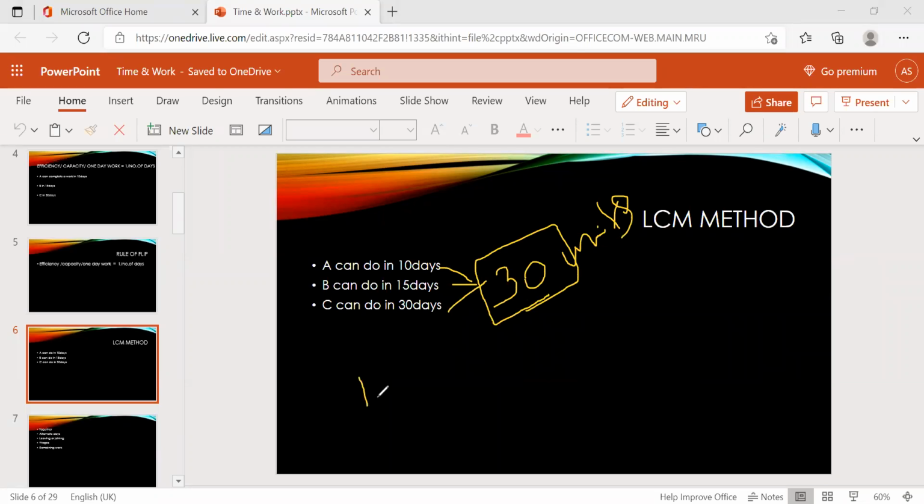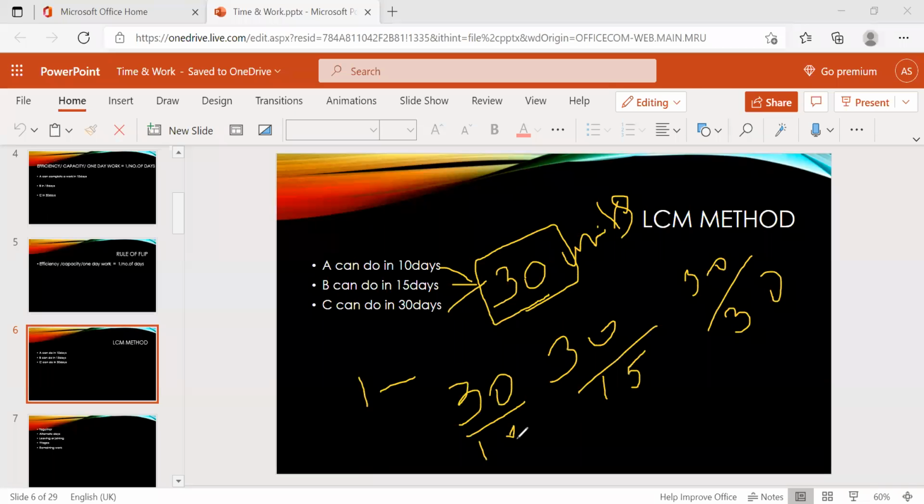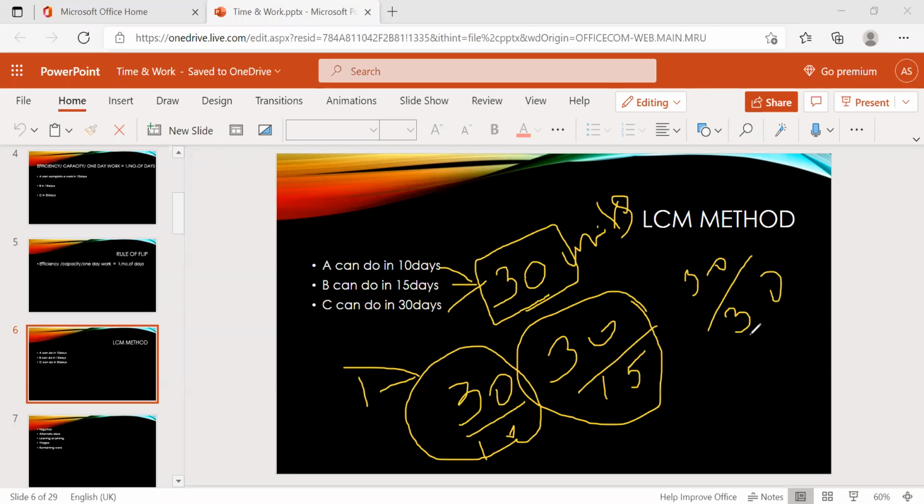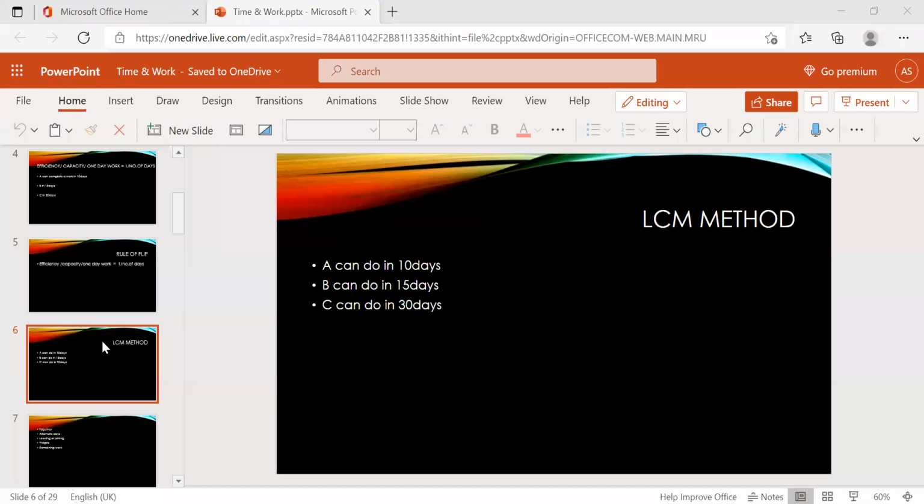From this, the 1 day work of A, of B, of C is just dividing the total work by the days: 10 days, 15 days, 30 days. So it will give the 1 day work. That means efficiency, capacity, 1 day work. So these are two very, very important points. If you understood this, then you can solve any problem easily.